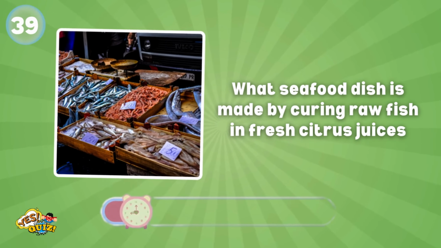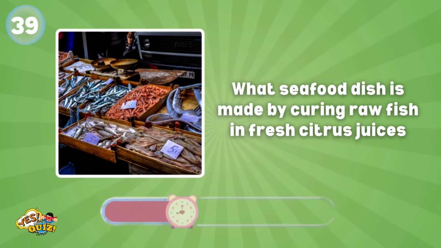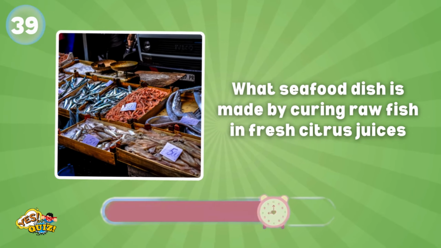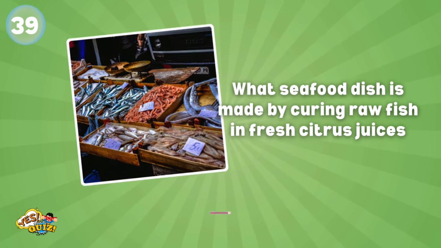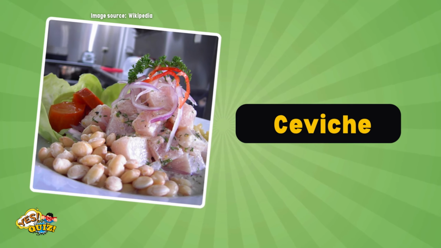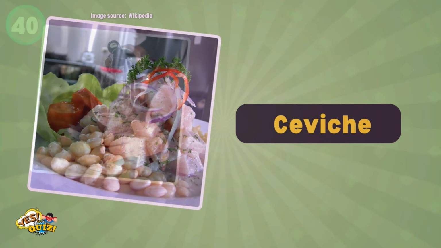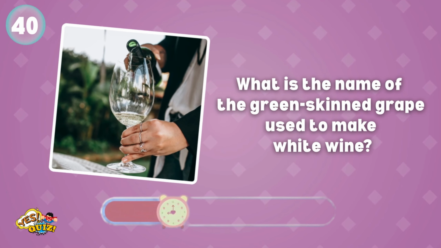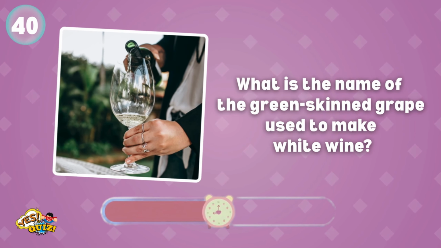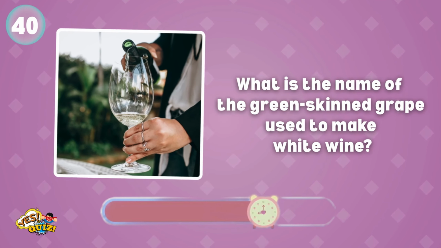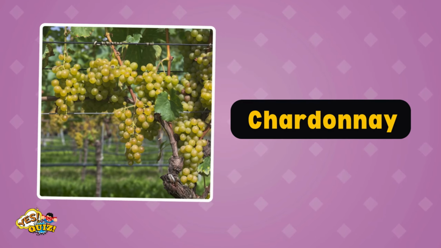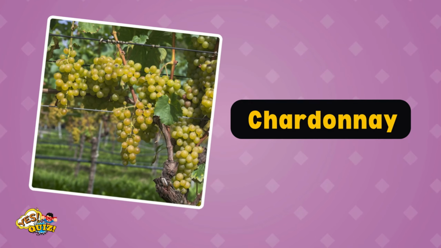What dish is made by curing raw fish in fresh citrus juices? Wow, it's ceviche. What is the name of the green skin grape used to make white wine? It's Chardonnay. Ooh, we're down to the last round.